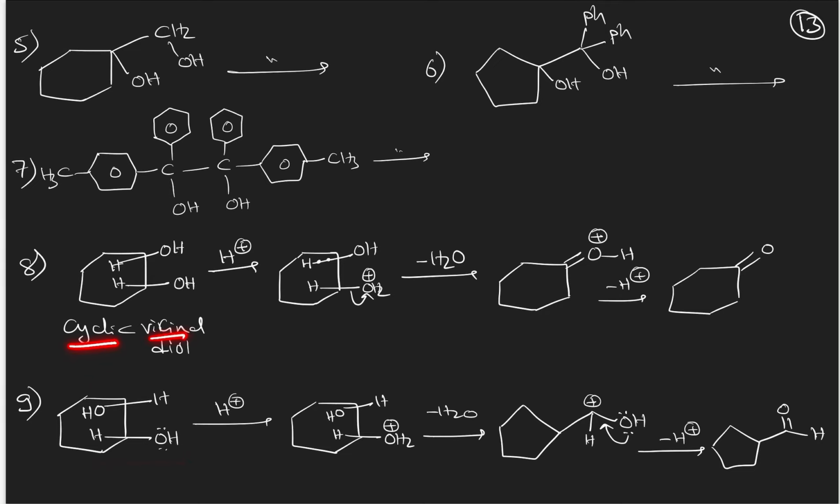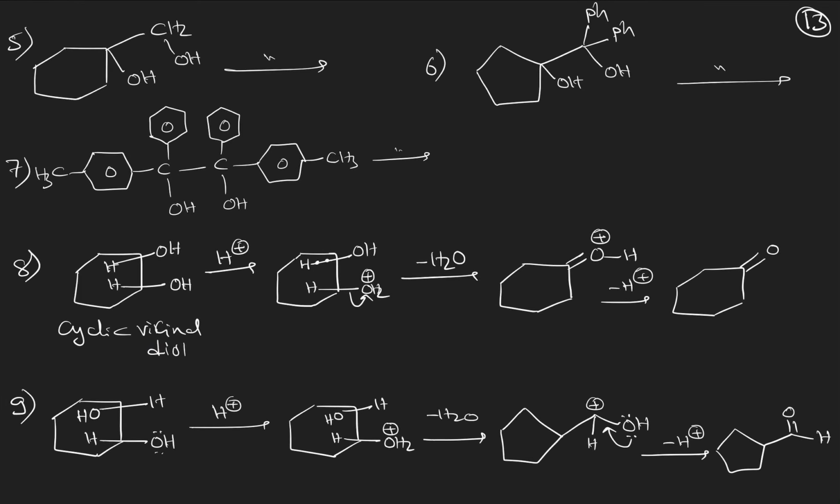In case of cyclic vicinal diols, suppose, and you see this is a symmetrical molecule. So if it is a symmetrical molecule, whichever OH you protonate, that becomes similar. Suppose if I am protonating this OH group, what did I tell you? Whichever OH you are removing, the group opposite to that OH will be shifting onto this carbocation, irrespective of migratory aptitude order. What is the group opposite to OH? That is hydrogen only. So hydrogen will migrate onto this one.